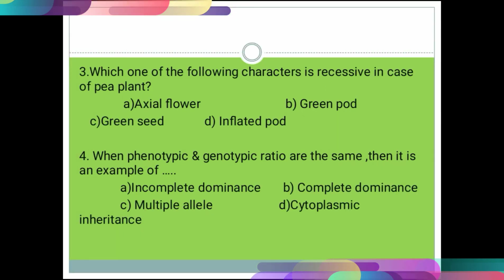Which one of the following characters is recessive in the case of pea plant? Option A axial flower, B green pod, C green seed, and D inflated pod.